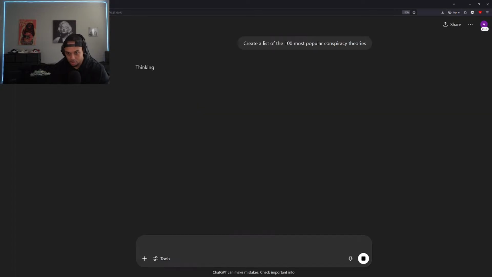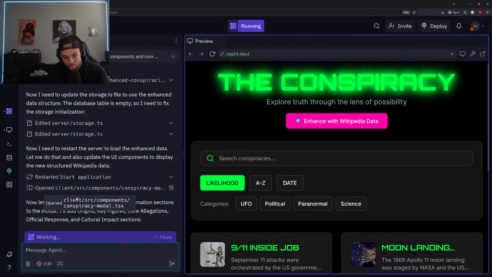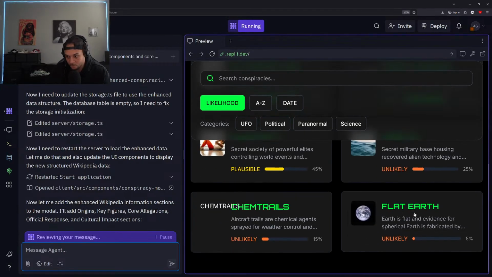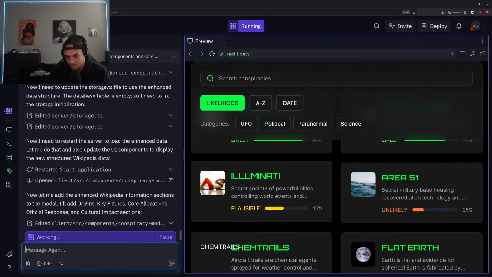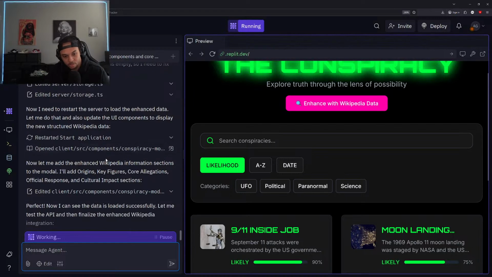All right, cool. So yeah, ChatGPT is creating that list for us. While it does that, let's check this out. Okay, it's still loading. Now let me add the enhanced Wikipedia information section. Okay, cool. So it's still processing those changes for us. It's getting things updated. I'm seeing this image change, so it is updating. It's processing. All right, now I can see the data is loaded.